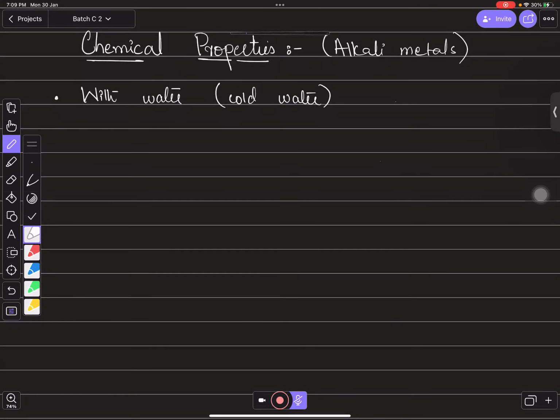So these elements that are part of group number 1 are highly reactive because they can react extremely fast even in cold water. So let's talk about the general pattern first. Whenever you add alkali metals in water, they will show one general pattern, and that consists of hydrogen gas and metal hydroxide.